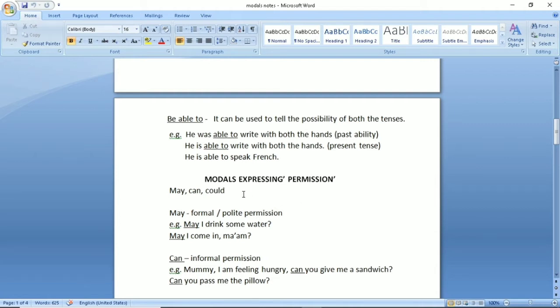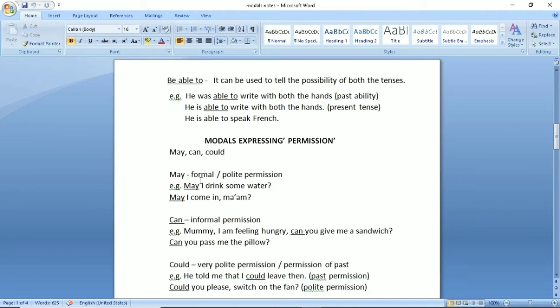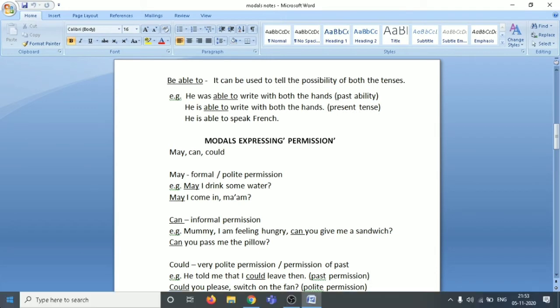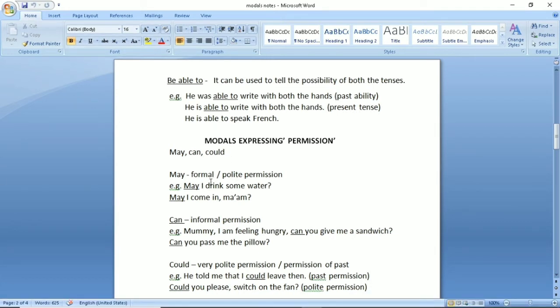Now the next, modals expressing permission. So there are three kinds of the modals that express permission. They are may, can, could. May is used for formal or polite permission. Formal means official permission, the permission which you take outside your home. Maybe you are in school, you may be in any other institution, so you need to show that how much manners you have. So you will use may.